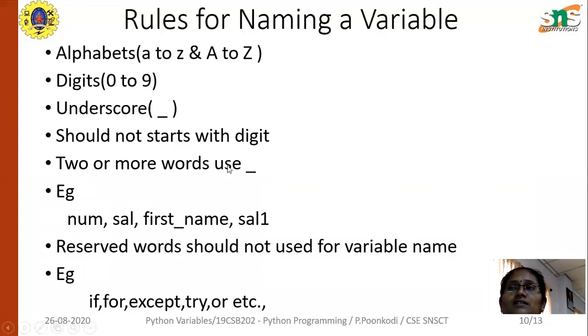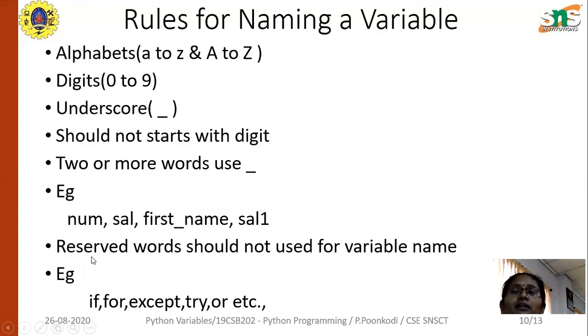Two or more words can be joined using the underscore symbol. If I am using two names as a single variable, then for that I can use the underscore. For example, you can consider num, the number, then salary, then first_name, first underscore name, then salary1. Here num, by default you know, is formed using small alphabets, and the same case applies to the other three variables.